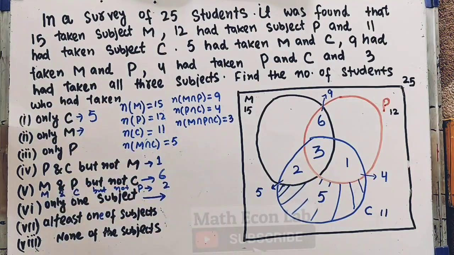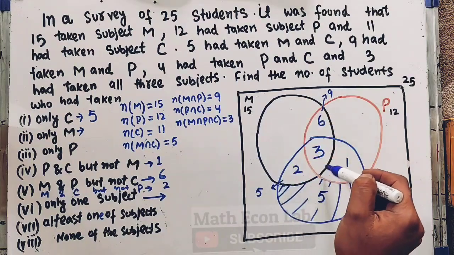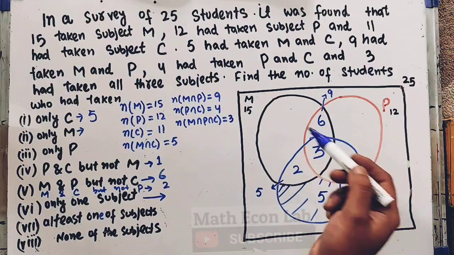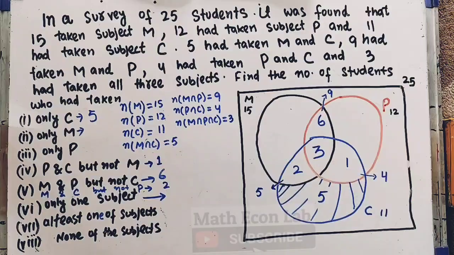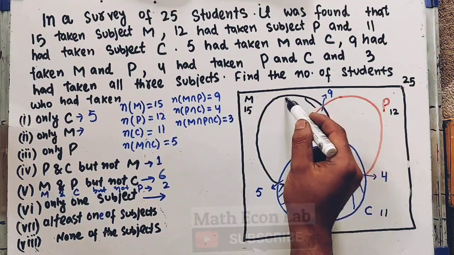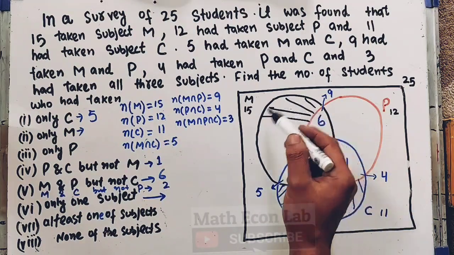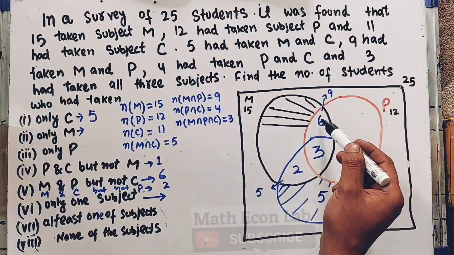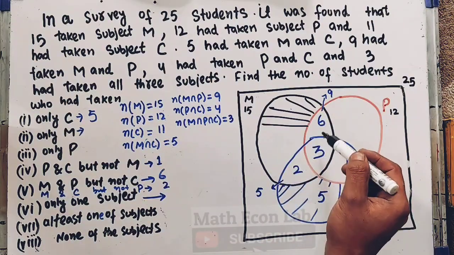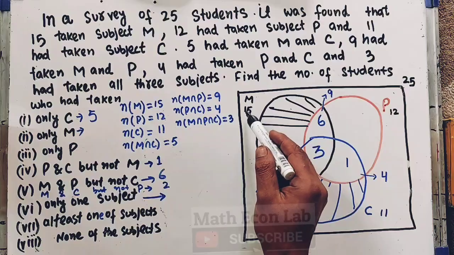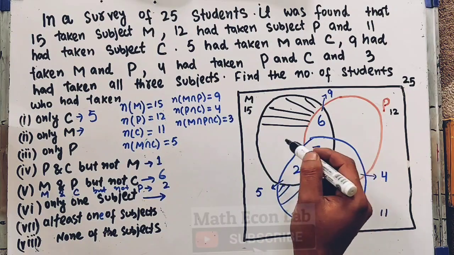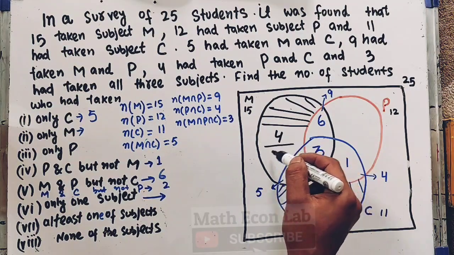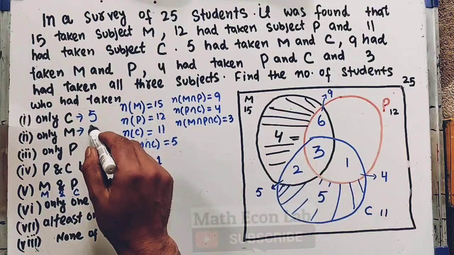Number of students who have taken only M. This whole black region denotes M and it is equal to 15. From this whole we subtract these individual regions, so from 15 we subtract 6, 3 and 2. So it will be 4.